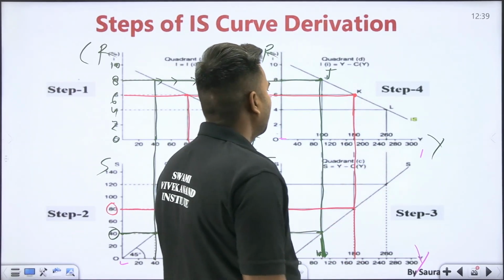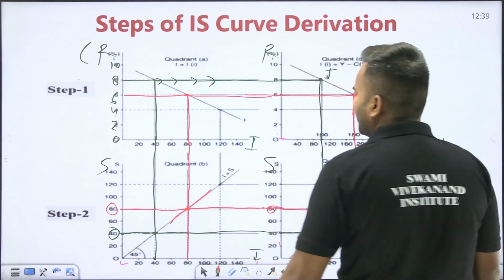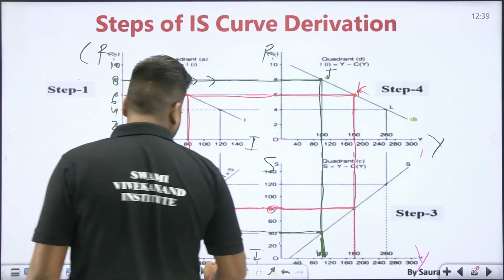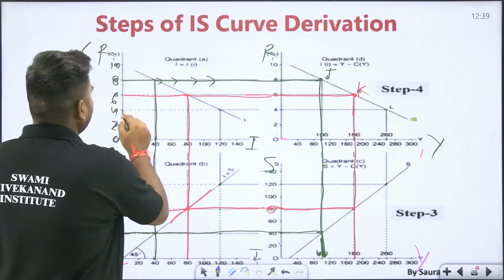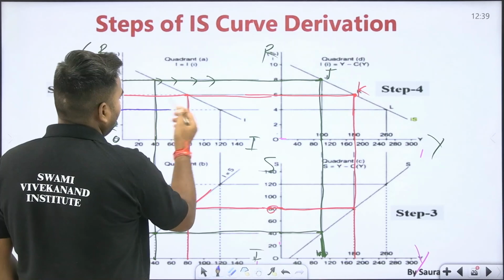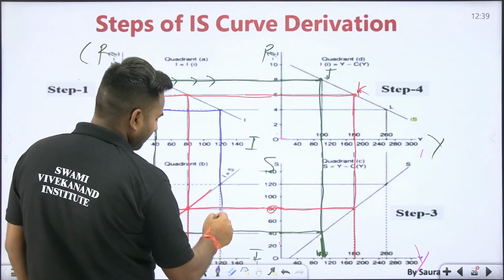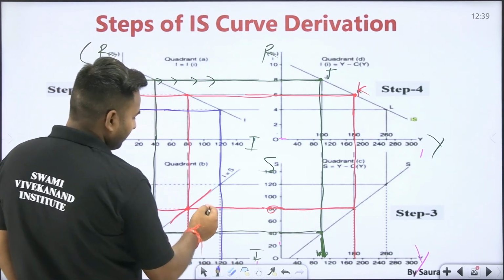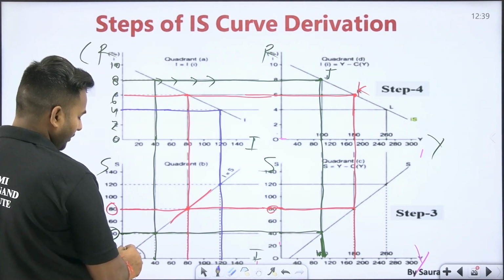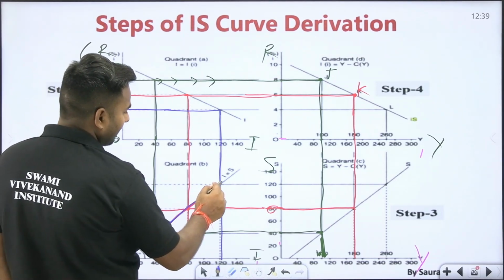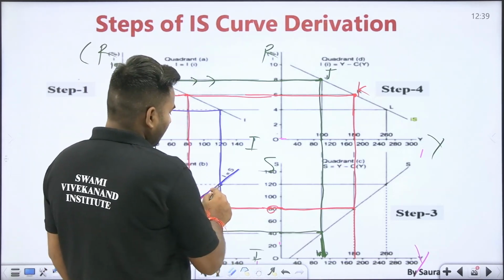Product market. If I take this equilibrium point as K, likewise when the rate of interest is 4, you can originate another equilibrium point like this. At this rate of interest, this is investment 120, and where it cuts this curve, this is the IS curve drawn with the 45 degree line. I am saying IS curve, it is the I equal to S curve. So they are making equilibrium here.